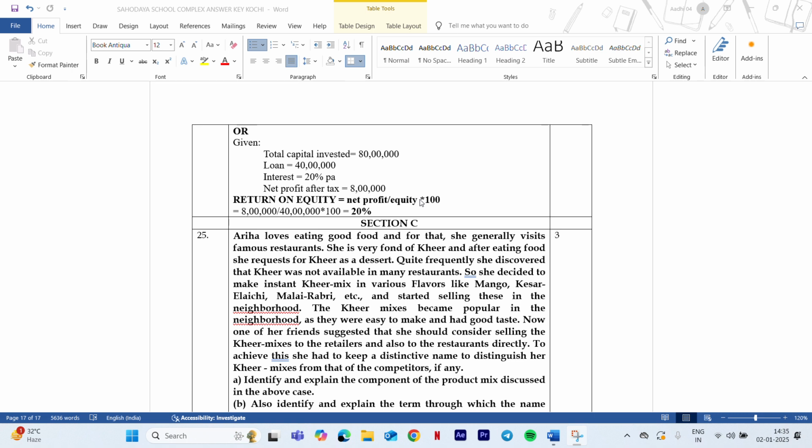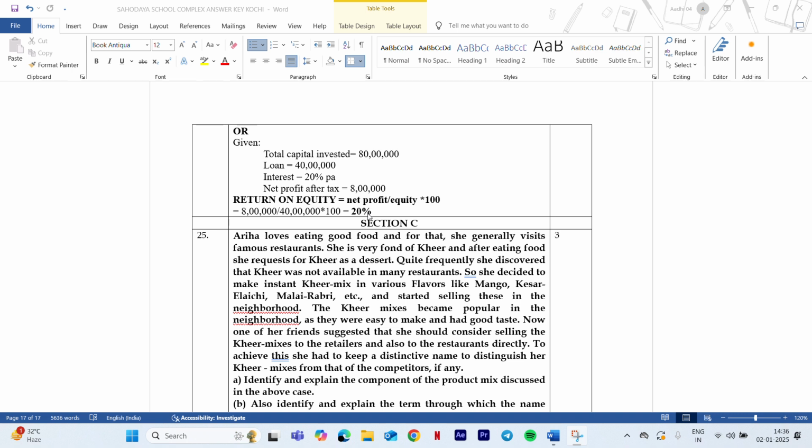So equity, how do we find equity? 80 lakh minus debt, that is 40 lakh, is 40 lakh. So from there you need to find. So 8 lakh by 40 lakh into 100 is 20%. This is your return on equity.